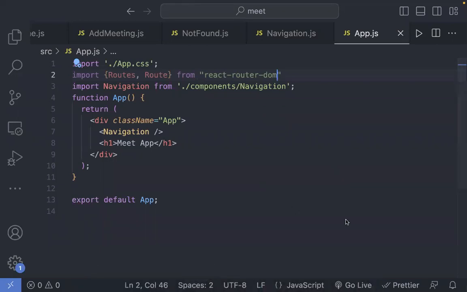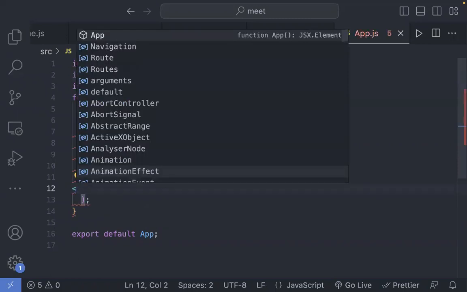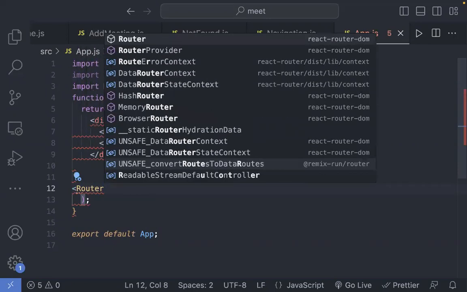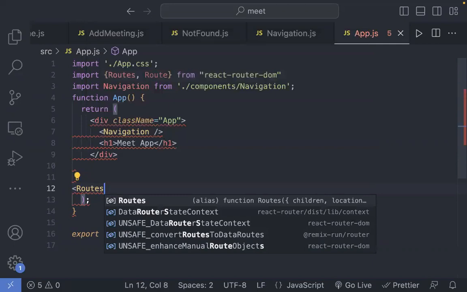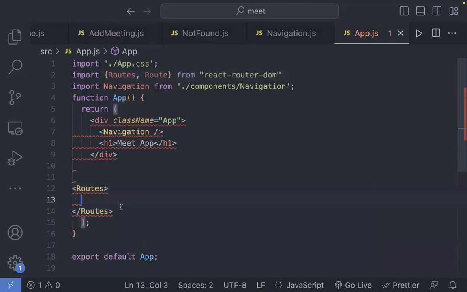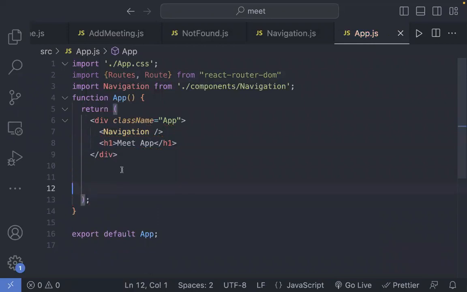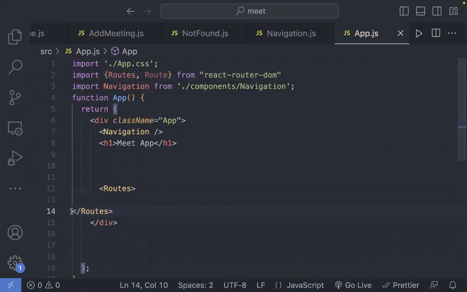Do you all remember that? Yes? Great. How can we do it? We'll just go over here and we will be defining our routes, right? So we'll just say that I have my routes like this. And inside these routes, I'll define each and every route.